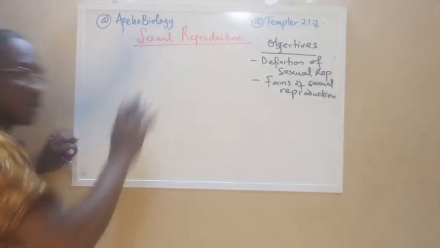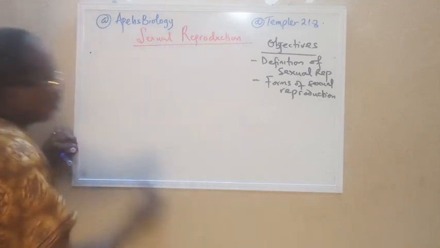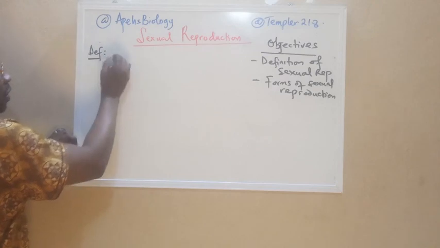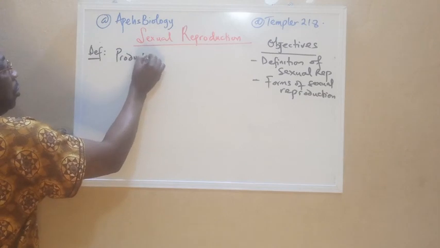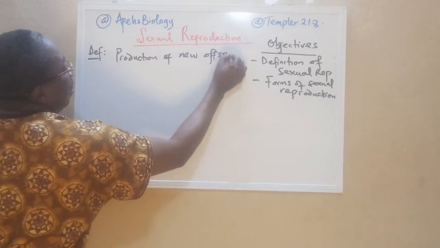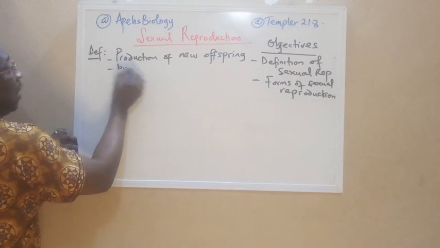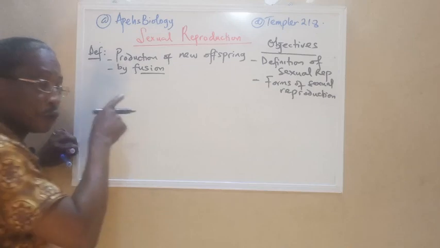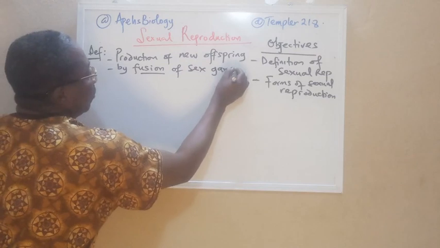Now let's start with sexual reproduction, the definition. By definition, if you are asked to define sexual reproduction, the definition is very easy. It simply means production of new offspring by fusion, not fission, fusion of sex gametes.